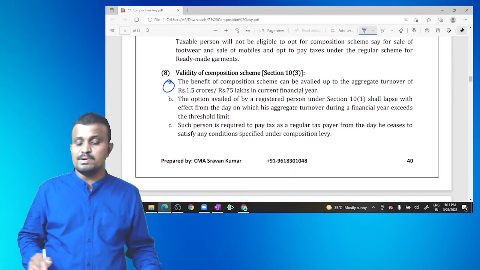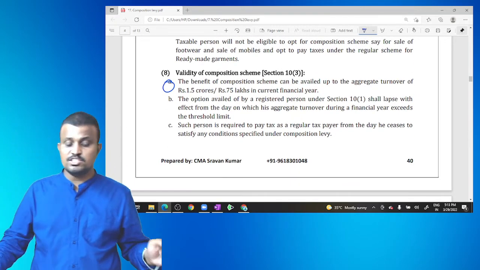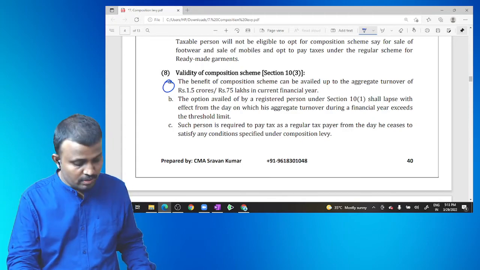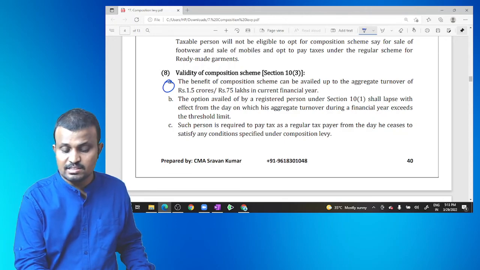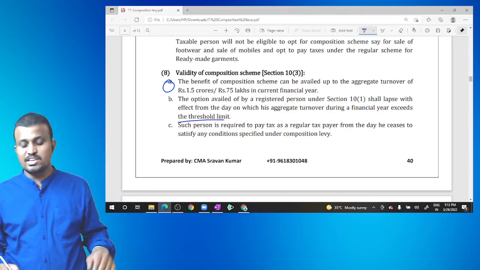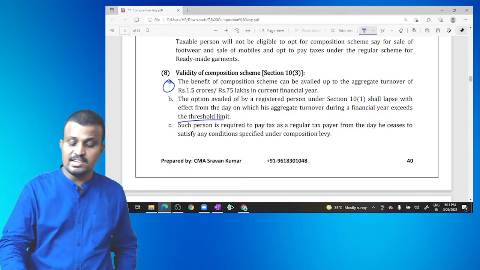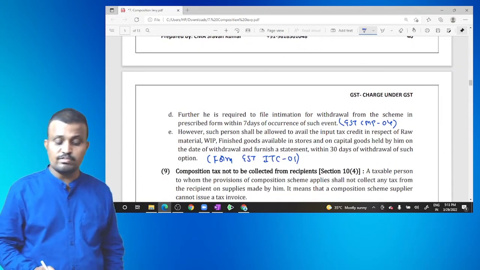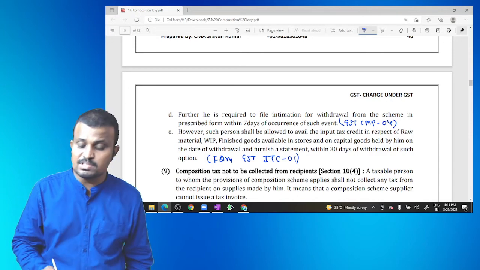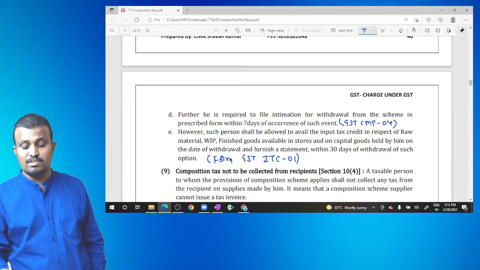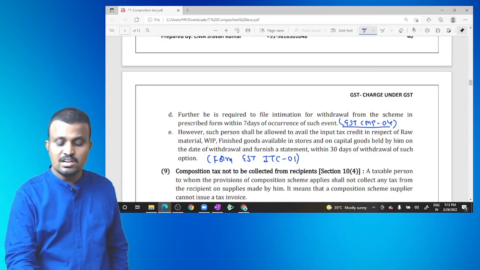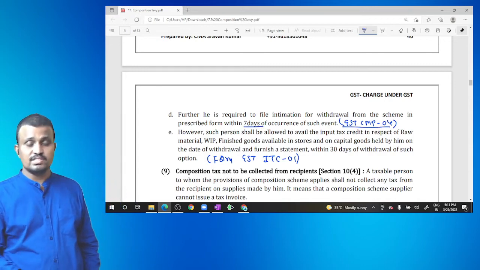The option availed by the registered person under section 10(1) shall lapse with effect from the date on which his aggregate turnover during the financial year exceeds the threshold limit. Such person is required to pay tax as a regular taxpayer from the day he ceases to satisfy any condition. Further, he is required to file the intimation for withdrawal from the scheme in the prescribed form. What is the prescribed form? Form GST CMP-04, within how many days? Within 7 days of the occurrence of such event.